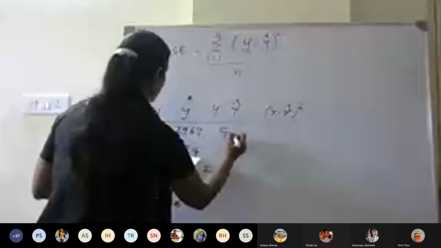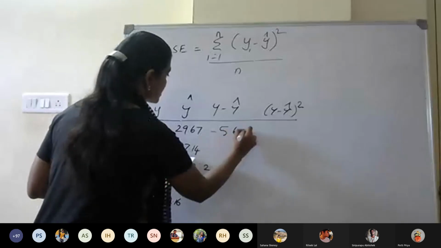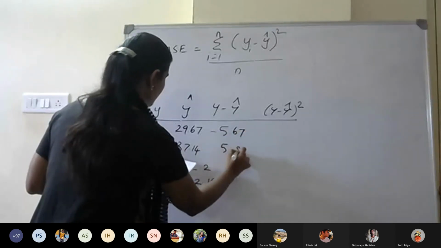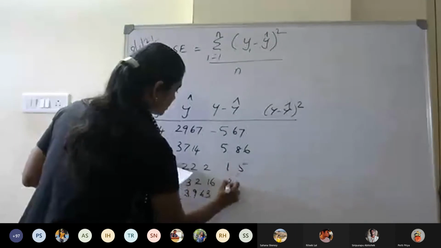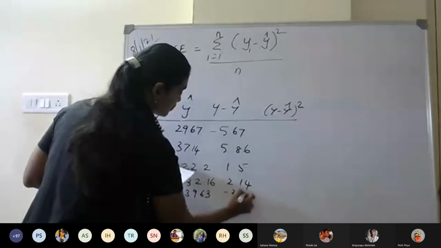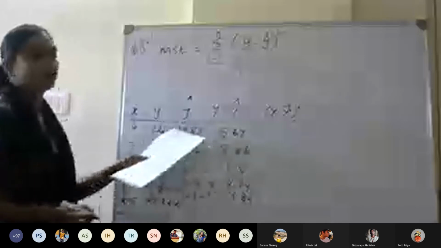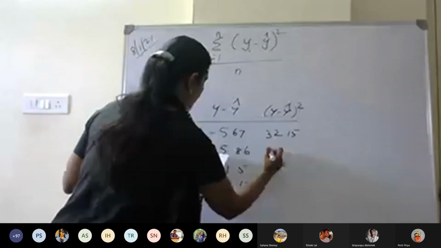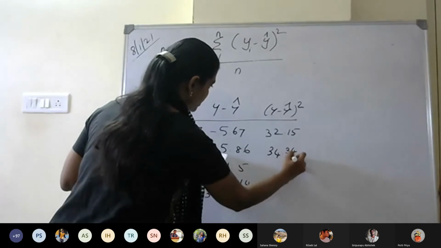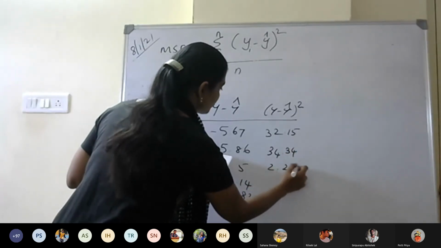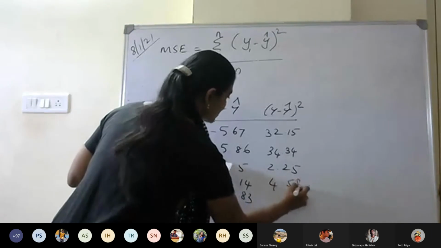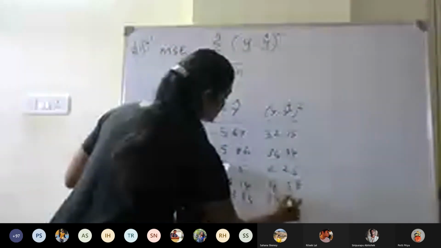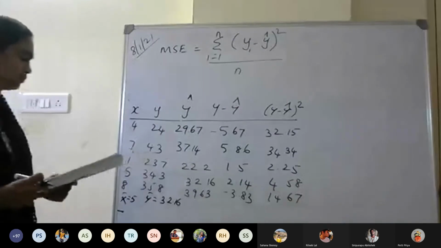So this is 5 minus 5.67, 5.86, 1.5, 2.14, minus 3.83, and then squaring this will be 32.15, 34.34, 2.25, 4.58, and then 14.67. Now you have to sum up all of these and divide by 5.